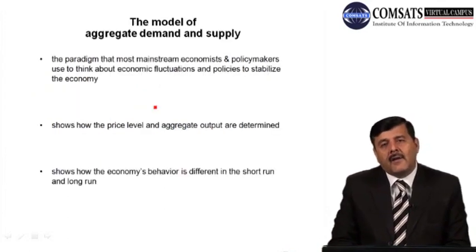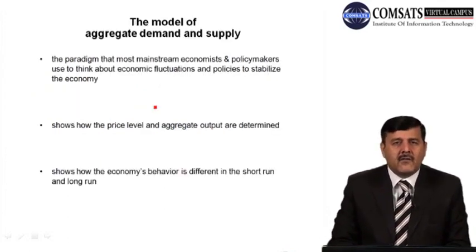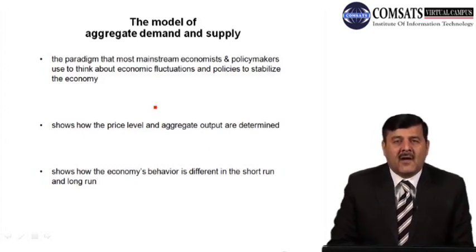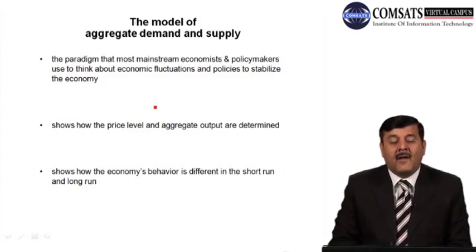Now we are trying to explain the economic fluctuations in terms of the aggregate demand and aggregate supply model. This is the paradigm that most mainstream economists and policymakers use to think about economic fluctuation and policies to stabilize the economy. तो बहुत सारे economists और policy makers, they always think about economic fluctuation and try to devise policy which can stabilize the economies, right?